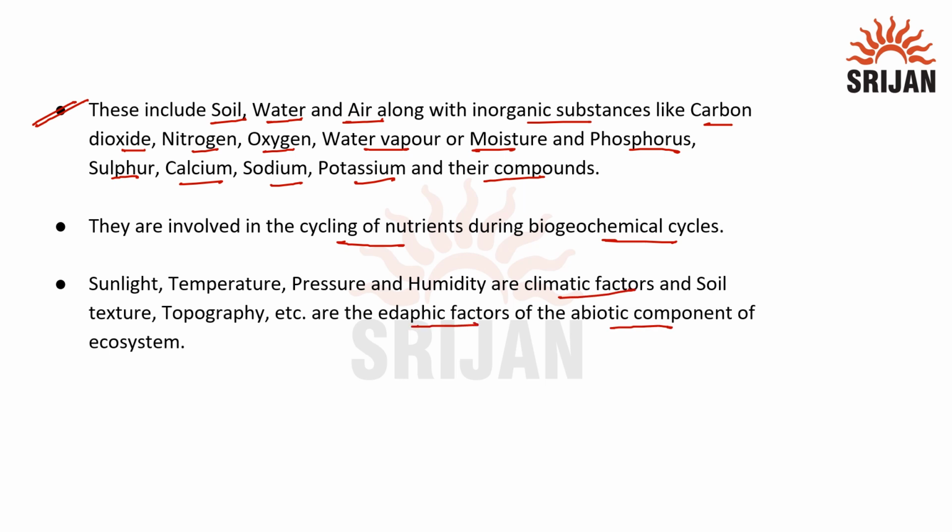Now there are certain other factors like the climatic factor and the edaphic factors of the abiotic component of ecosystem. Let's talk about the climatic factor. So climatic factor is going to include sunlight, temperature, pressure and humidity, whereas soil texture and topography are the edaphic factor.